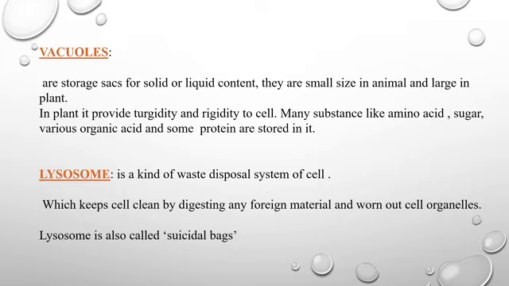Next is vacuoles. Vacuoles are storage sacs for solid and liquid content. They are mainly small in animals, while in case of plants they are large in shape. In plants, they provide turgidity and rigidity to the cell. Many substances like amino acid, sugar, various organic acids and some protein are stored in it.